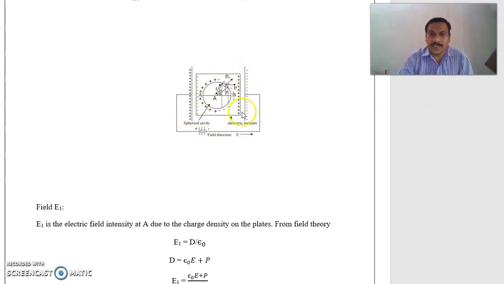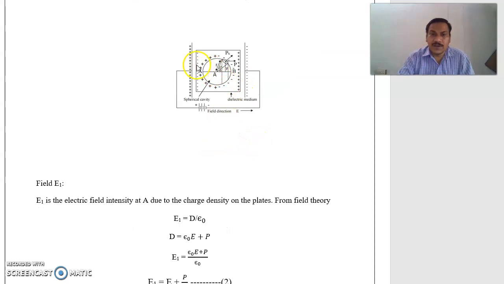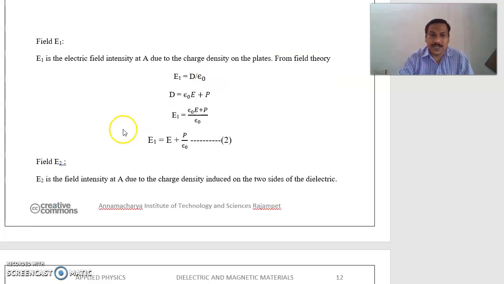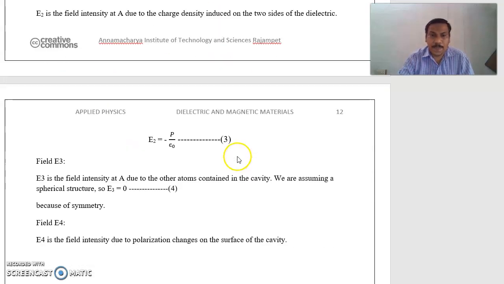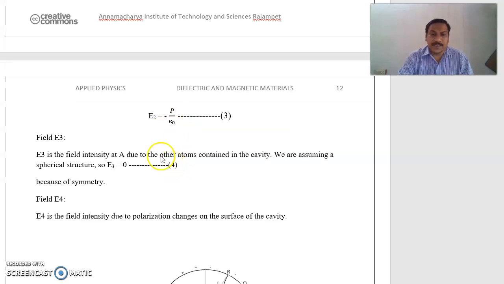The second capacitor plate is negatively charged, so near it, on the dielectric surface, positive charges are induced. Due to the charge density on the surfaces of the dielectric material, some electric field acts at point A, which is taken as E2. So E2 is equal to minus P by epsilon naught, where P is the polarization vector and epsilon naught is the permittivity of free space.